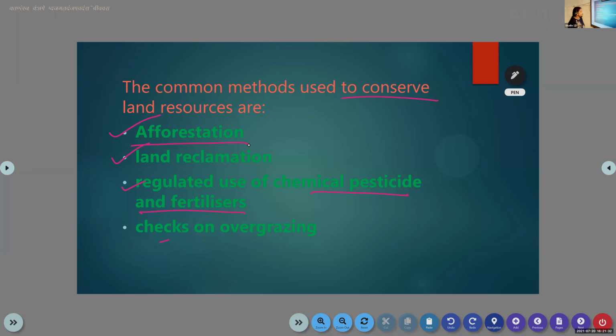Regulated use of chemical pesticides and fertilizers, and check on overgrazing. Children, did you understand these points? Any doubt? No, ma'am. So far we discussed land. In the next class we will start with soil. Our chapter covers land, soil, water, natural vegetation, and wildlife. Land is completed, and we will discuss soil in the next class.